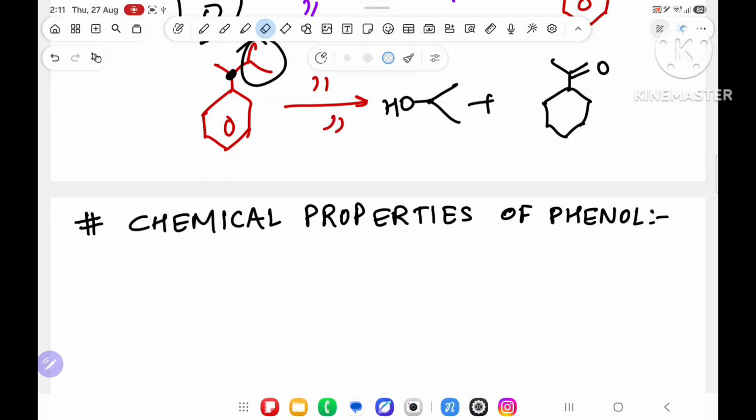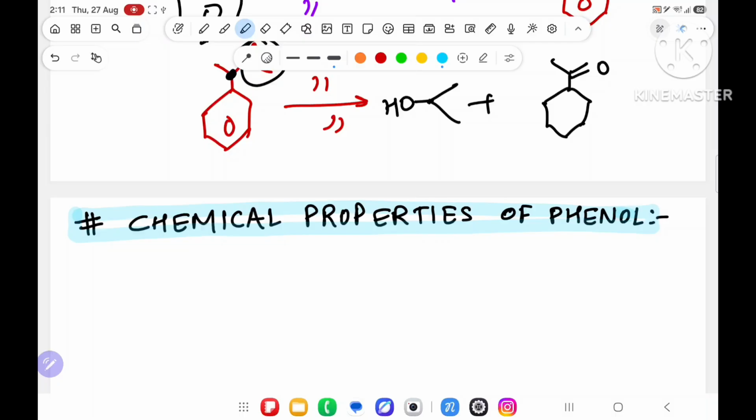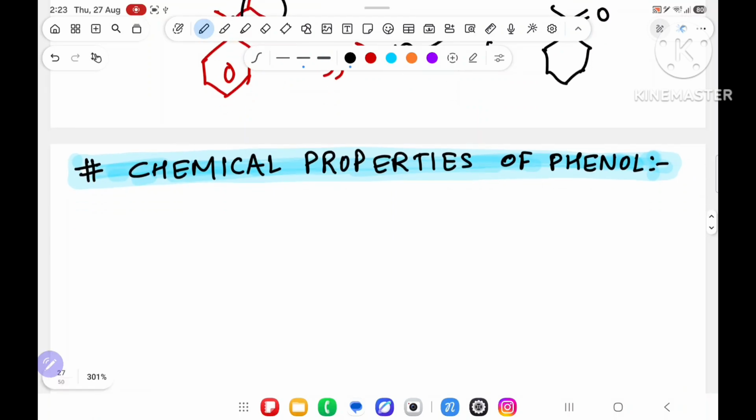Then phenol will be completed. Alcohol I have already done. After completing phenol, I will dictate the last part of the topic, that is called ether. Then alcohol, phenol, ether will be done. I hope you are enjoying everything. Now we are going to see the chemical properties of phenol.